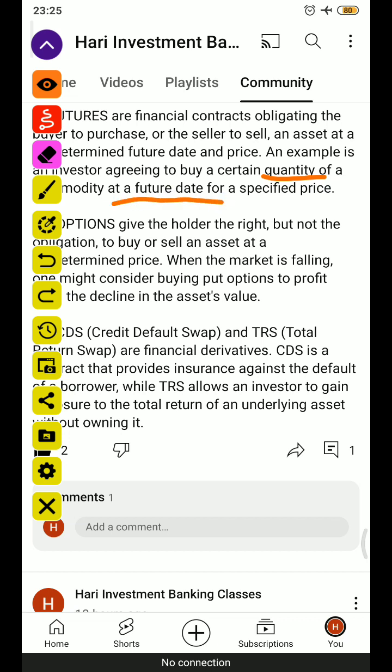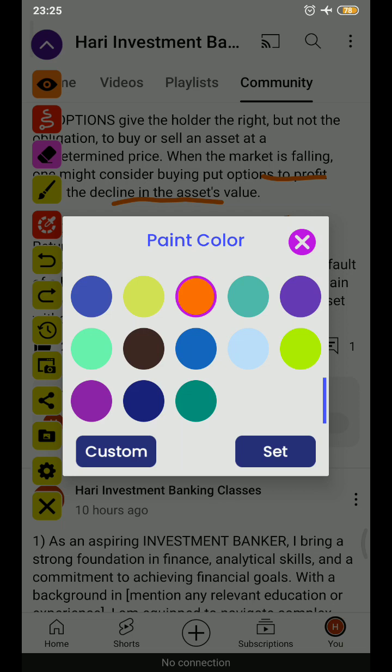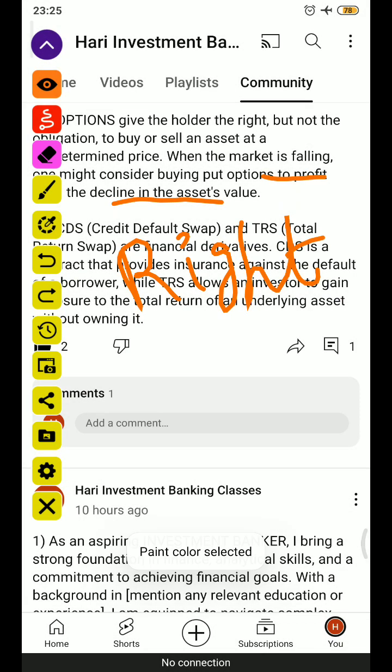Next, options. Option means giving the holder the right. So here the holder will get the right but not the obligation, only the right. They may buy or sell an asset at a predetermined price, so the price will be decided beforehand.